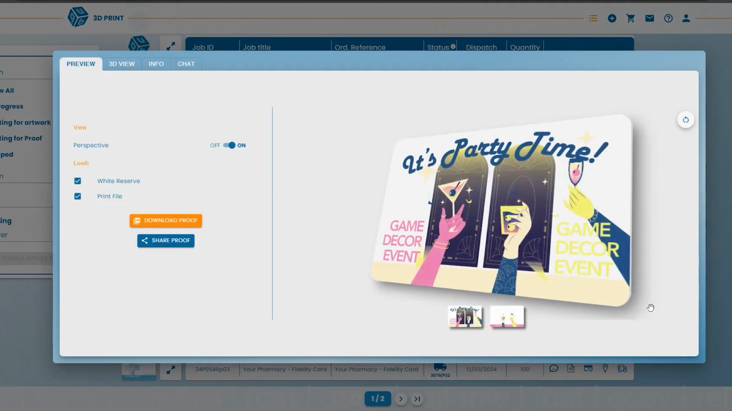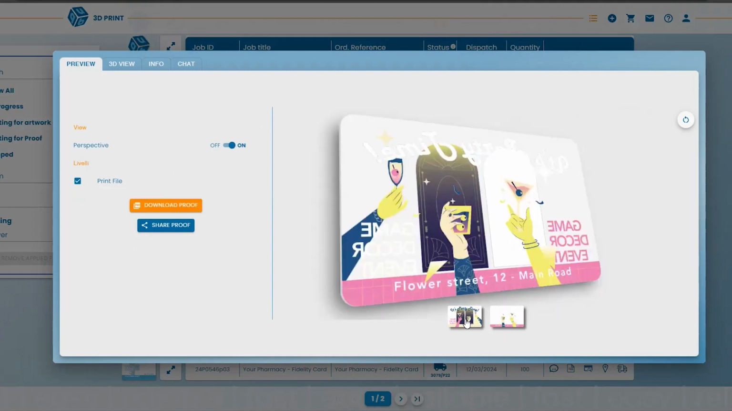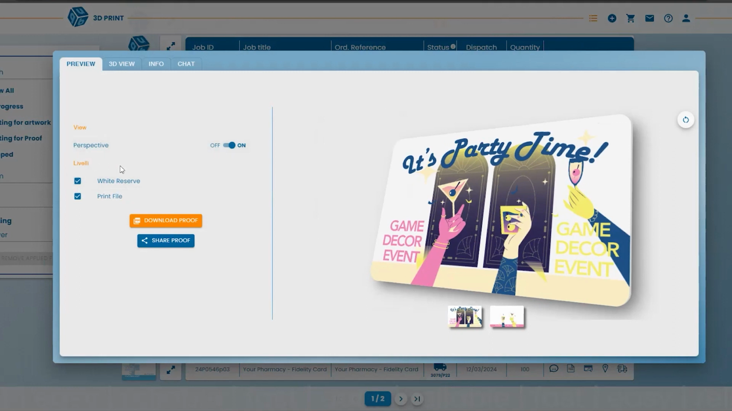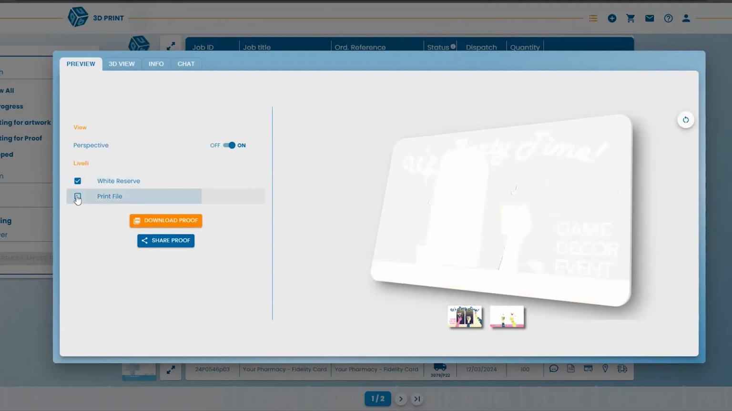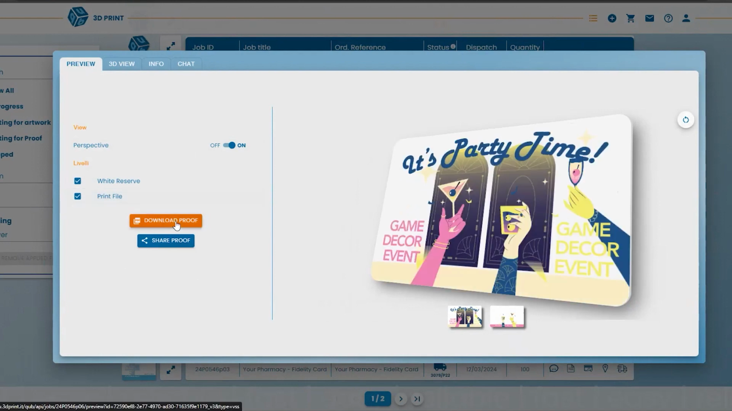Okay, and this is where the show begins. Here you can have a digital sample of your card. In the first page, you can see it in plain. Okay, you can see it in perspective. Sorry, you can decide to unselect different elements, such as in this case, for example, this is a transparent card, so I can unselect, for example, the white reserve. And you can see all the parts that are under reserve, and I can also unselect the print file. Okay. You can also download your standard proof and share the proof with your customer.